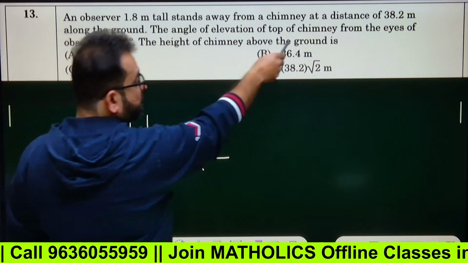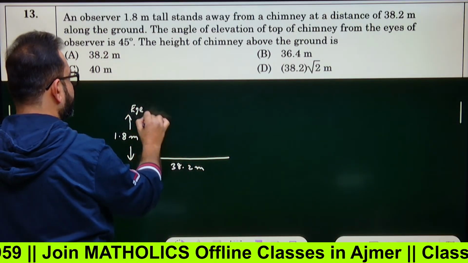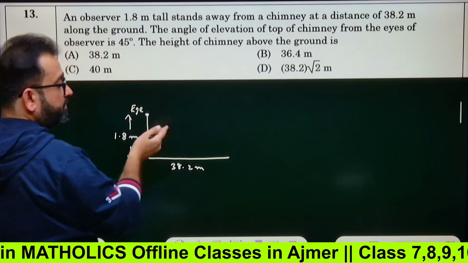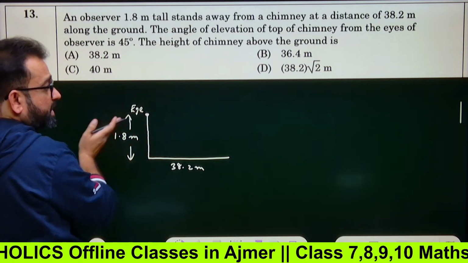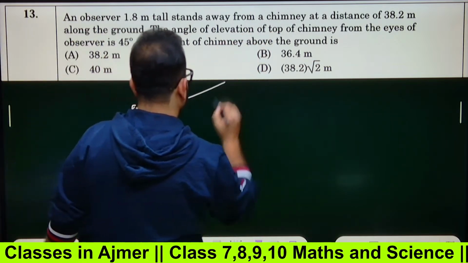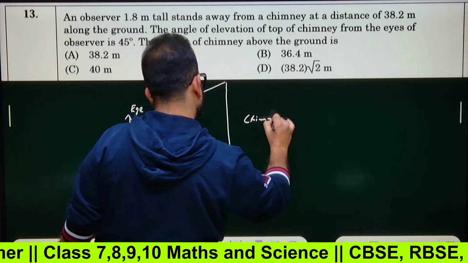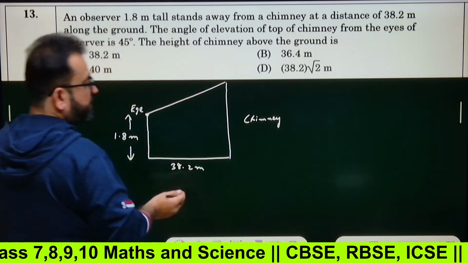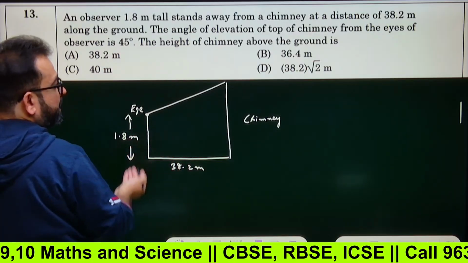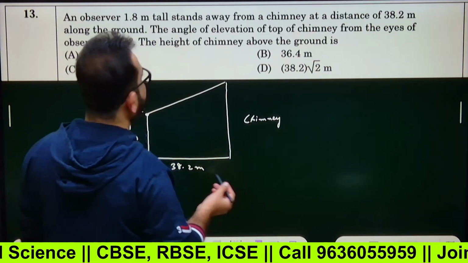The angle of elevation of the top of chimney from the eyes of the observer. Obviously, eyes will be here. Angle of elevation of the top of the chimney would mean this eye is looking upwards. So this will be the chimney. Chimney will be obviously higher than the eye of the observer, right? So this is the angle of elevation.